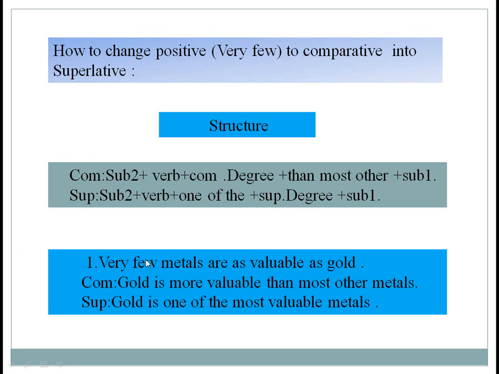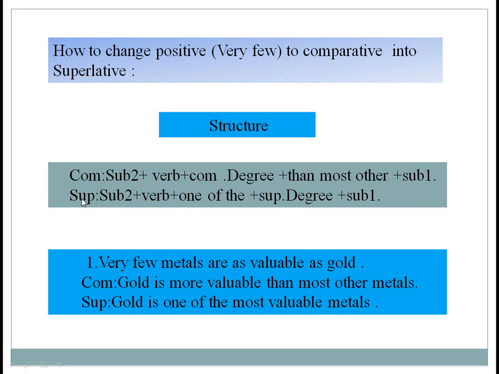And if you find very few in the positive degree, then you have to write than most other, plus subject 1. Here subject 1 is metals. So our comparative degree stands: gold is more valuable than most other metals.